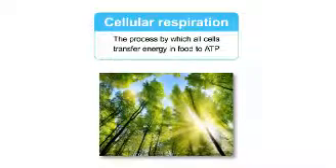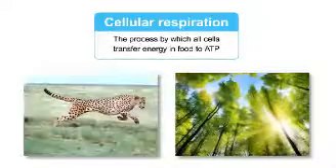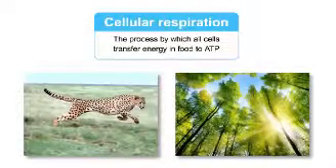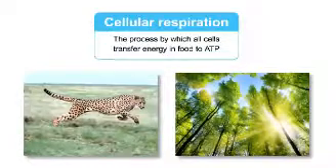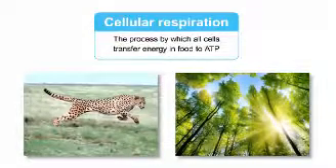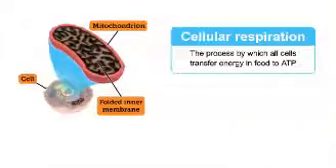Plants use cellular respiration to release the energy stored in sugar molecules and transfer it to ATP. Animals also use this process to release the energy in the food they eat. Cellular respiration involves mitochondria, which are organelles found in plant and animal cells. A mitochondrion has an inner membrane with many folds, like these. But the process begins outside the mitochondrion.